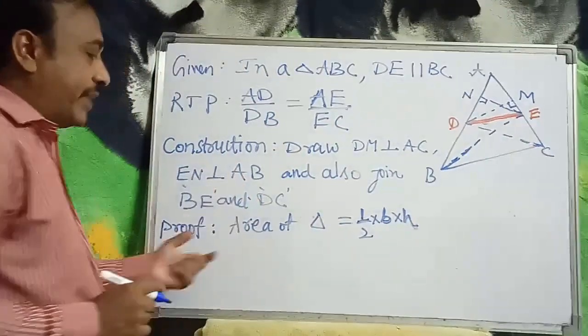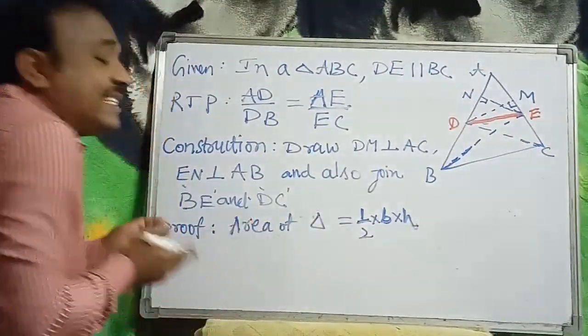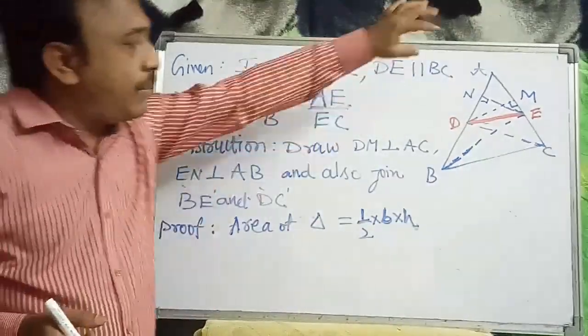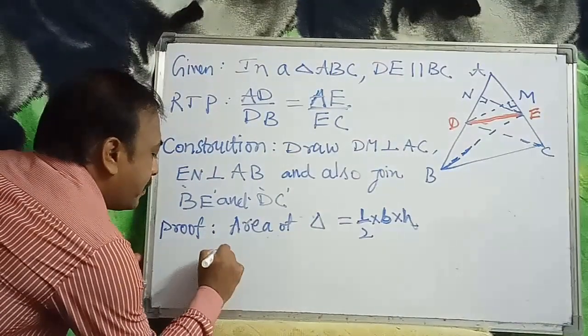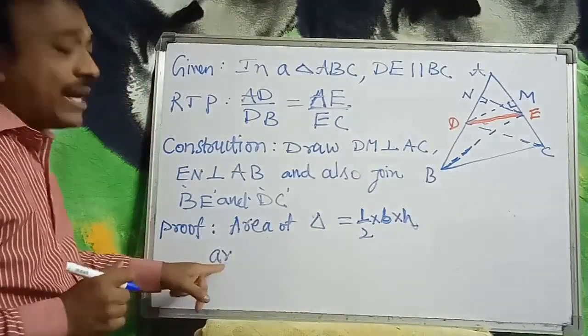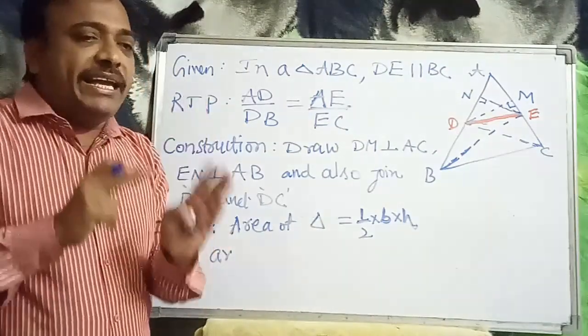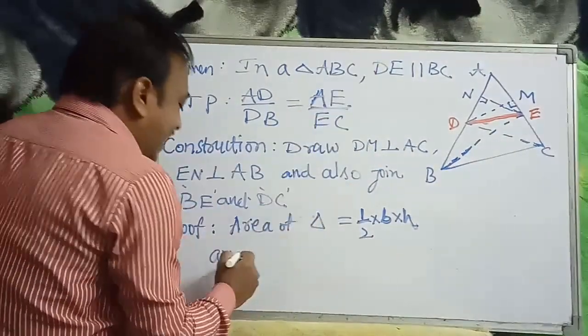Now we are using the formula half into base into height. Area we can simply write as AR, which we learned in class 9th. Instead of writing the full word area, we shortly write AR. First I am talking about the area of triangle ADE.